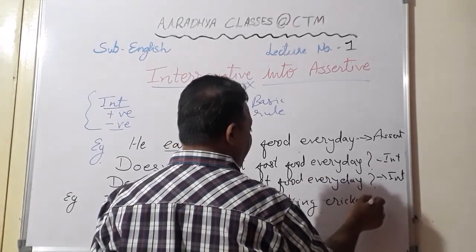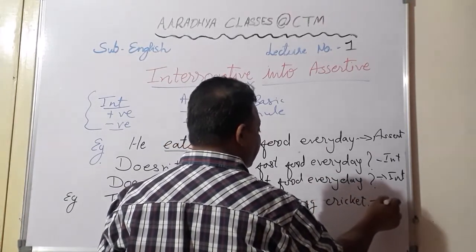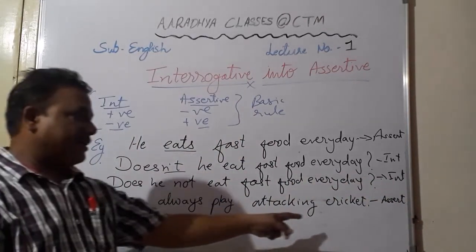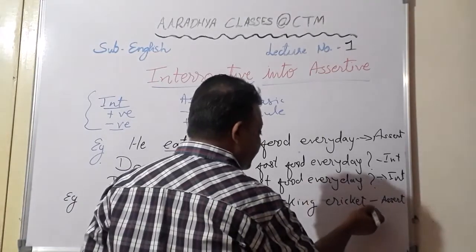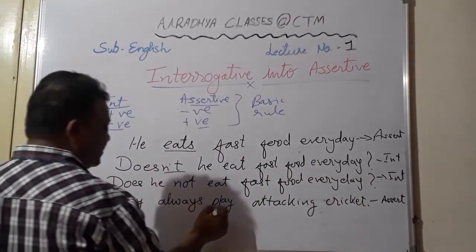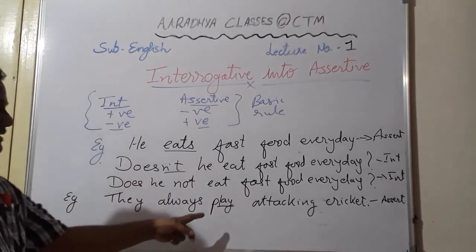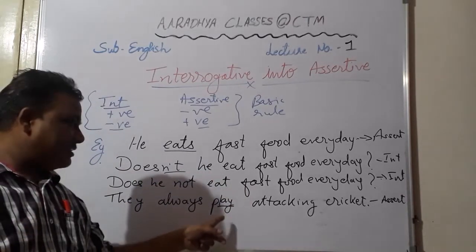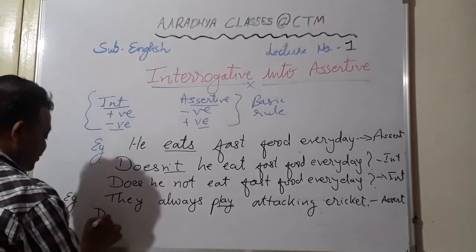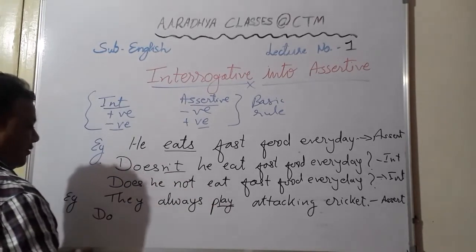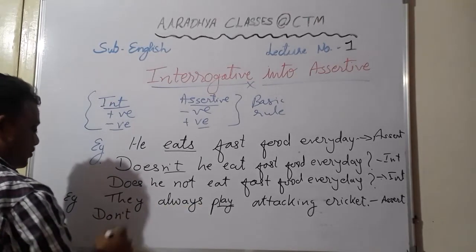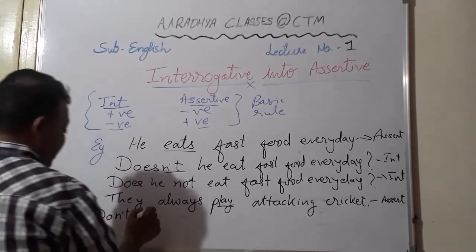So this is again your assertive sentence. Students, they always play attacking cricket. It ends with a full stop and begins with the subject they. Here you see the main verb is play. Now play doesn't have anything in the end. Play is written in its original form only. So in such sentences you will have to use do. Since the sentence is positive, its interrogative would be negative. So don't they